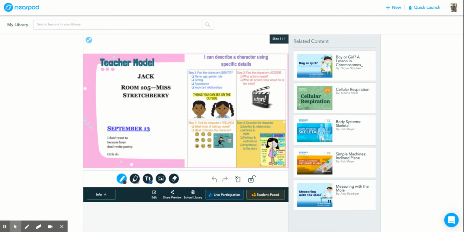Here I'm going to model how to describe a character using specific details. I'm going to be using the poem from page 1 of Love That Dog, and I'm going to be walking through each of these steps. So pay close attention to what I do. I'll be making some small annotations here just so you can see my think aloud process on paper or on screen. So let's get started.